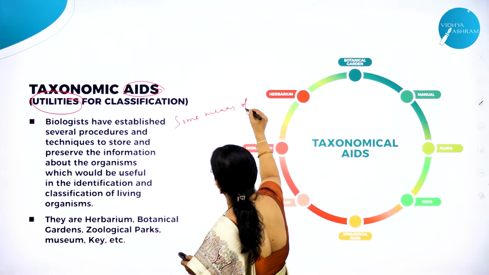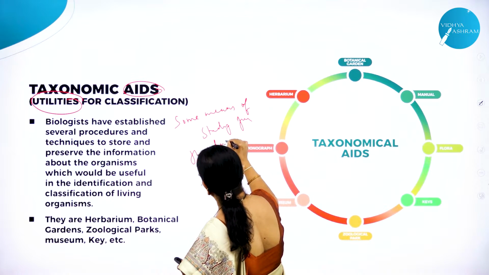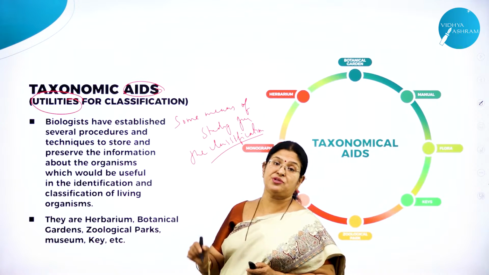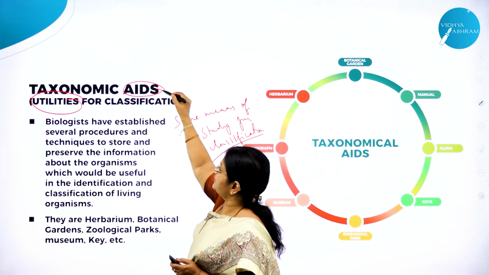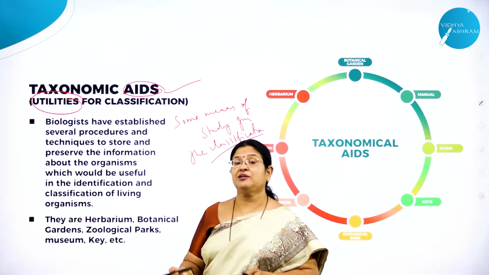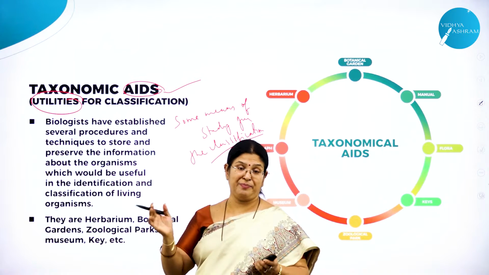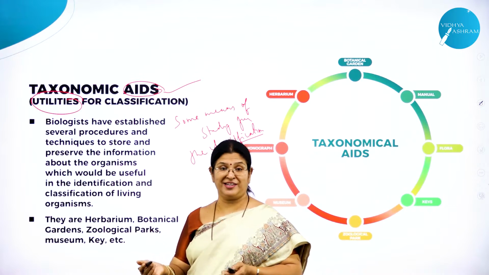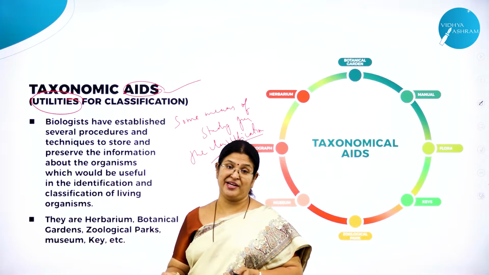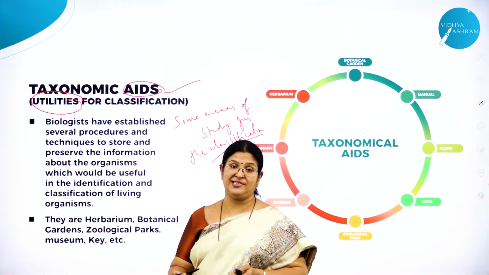Means of study for the classification. What do you call those means of study for classification? We use the word called taxonomic aids, right? For example, we make use of a chart. If you want to teach a small child about what is an elephant, we take a picture of an elephant, or we take the child to the zoo to show an elephant. So those are all called means of study. When you go through all such taxonomical aids, the study will be quite easy also, right?